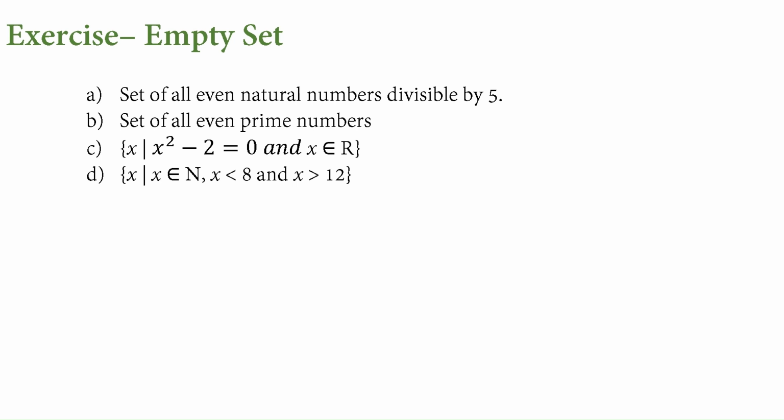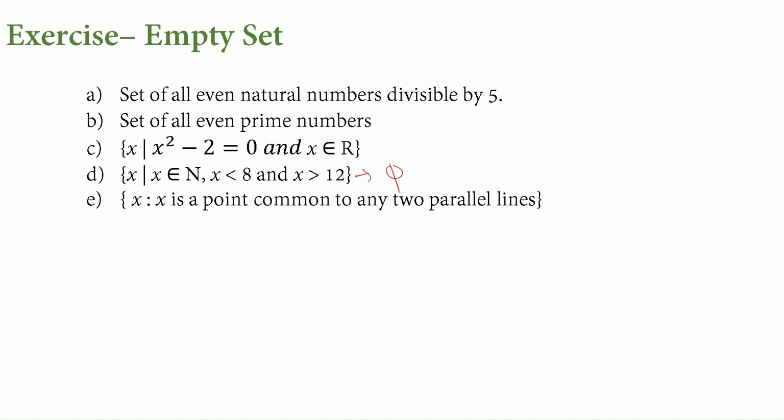The next question is x such that x belongs to N and x should be less than 8 and x is greater than 12. At the same time, it has to satisfy both the conditions. So there can't be any number which is less than 8 and at the same time greater than 12. In this case, it will not have any element. So this is a void set or empty set. The next one is x is a point common to any two parallel lines. The definition of parallel lines itself tells that the lines will not have any point in common. So again, this also gives us a void set.